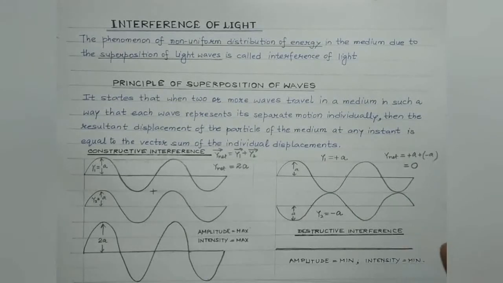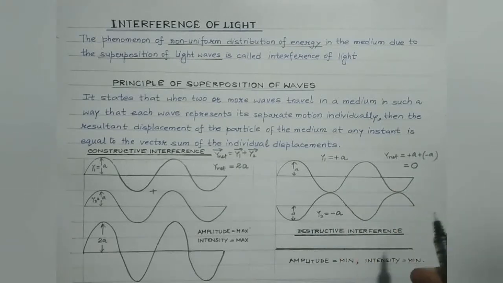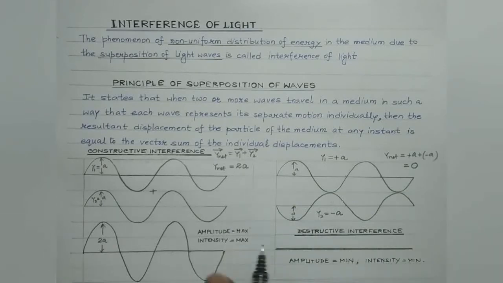Now students, on the interference of light waves, we will obtain alternate bright and dark bands of light. These are known as interference fringes. We'll be discussing it in detail. And it should also be understood that in interference of light, energy is neither created nor destroyed. The energy that disappears at the point of destructive interference appears at the points of constructive interference and vice versa.